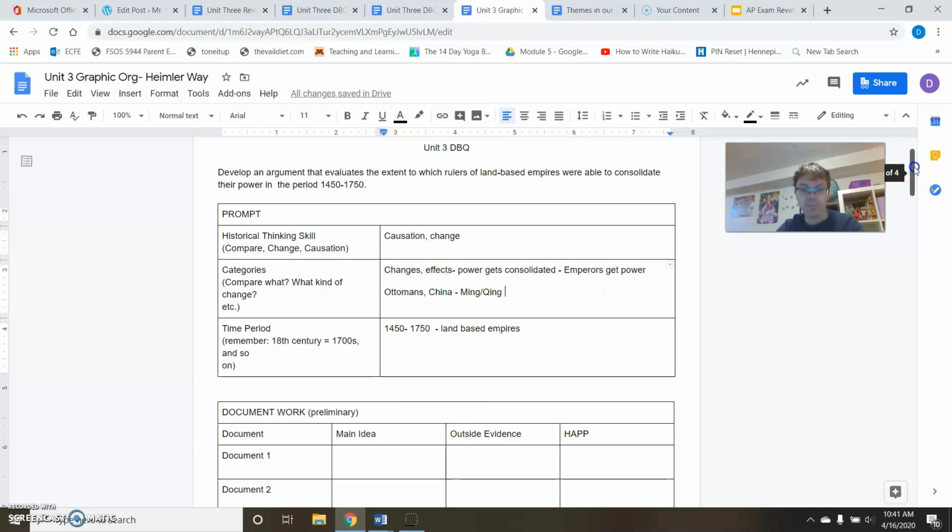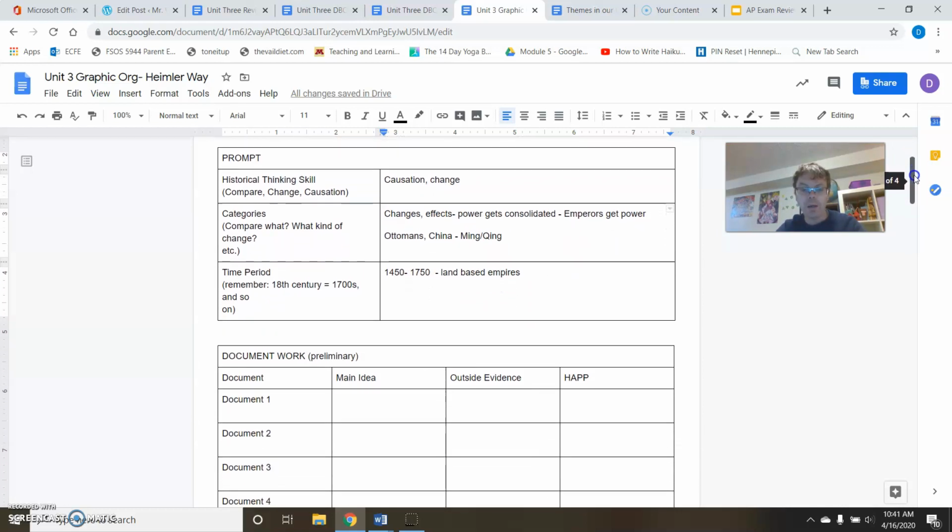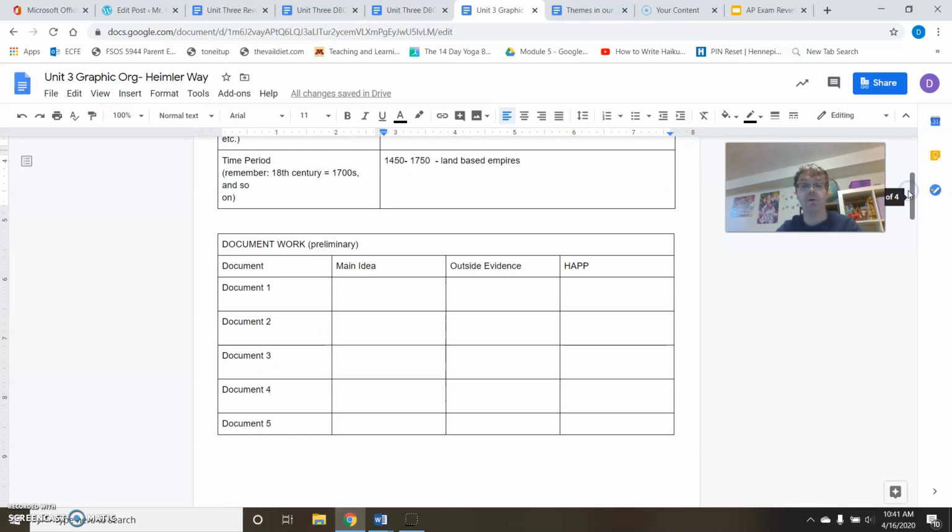So, okay, we looked at the prompt real quick. That looks pretty good. Now we're going to start looking at these documents, and you guys have already done the HAP steps for these. I've got good news for you. Our next DBQ, you're not going to have to HAP every document. I'll explain more later. We're going to go directly to this one. So now I want to start looking at the main idea of these documents, outside evidence, and then I want to add something that you have from the HAP that's going to be on here. And I'm going to explain this with some ideas for scoring as well. So this is going to have to go with sourcing our documents.